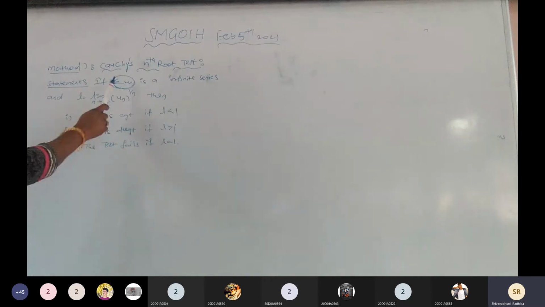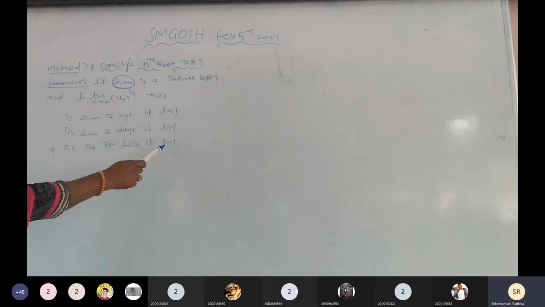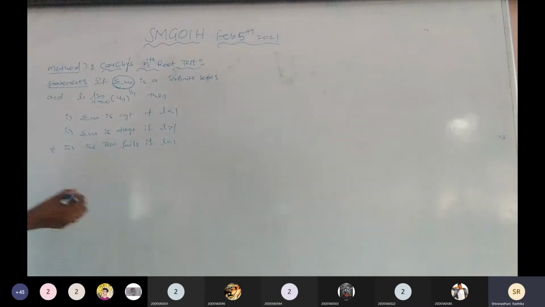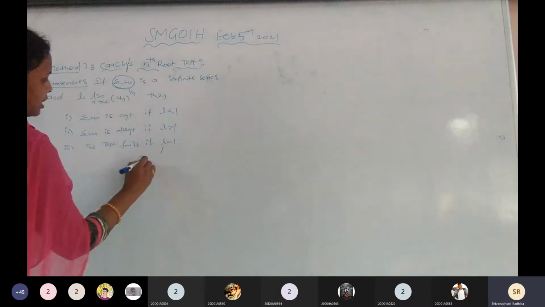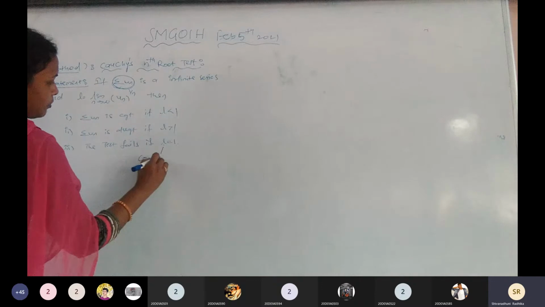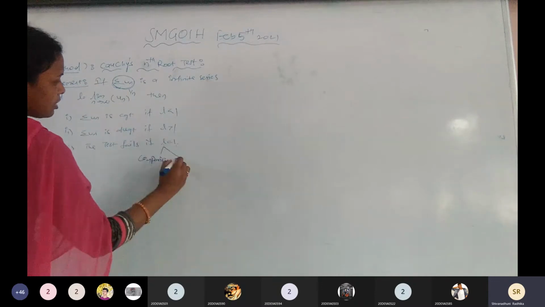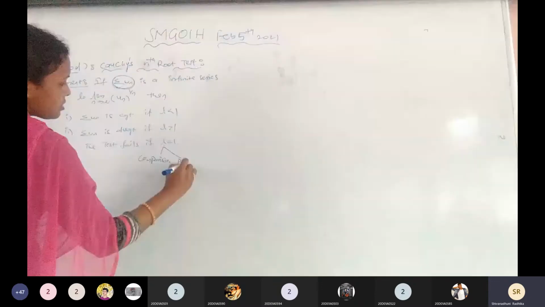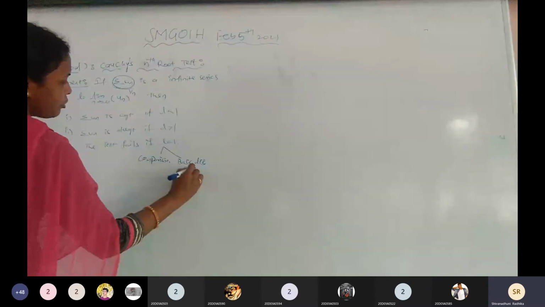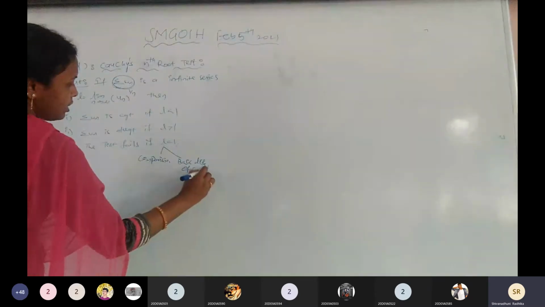When we get L equals to 1, the given test fails. So when the given test fails, you go for the comparison test or else the basic definitions of convergent or divergent.